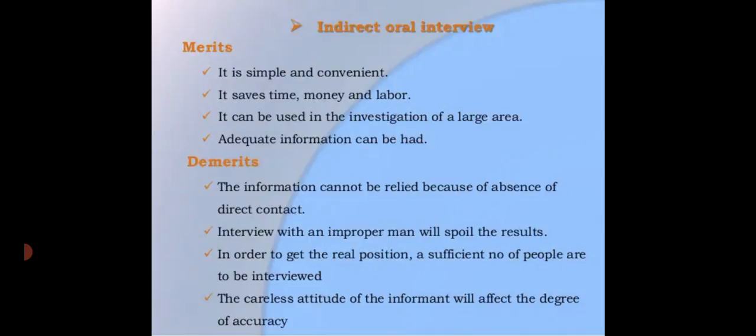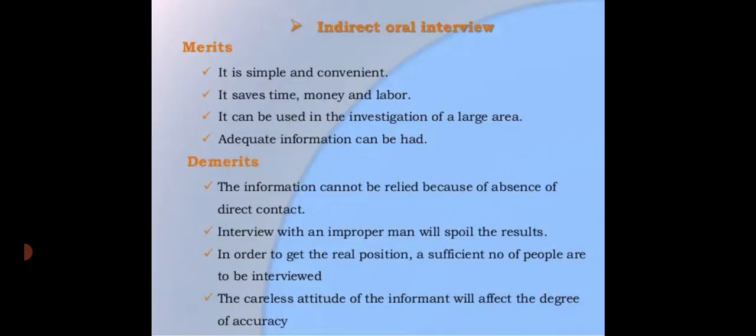But why does it have demerits? However, there are some demerits. The information cannot be relied upon because of the absence of data content, because it is very less accurate. The data collected by this method are relatively less accurate, because the information is obtained from persons other than the concerned informant.